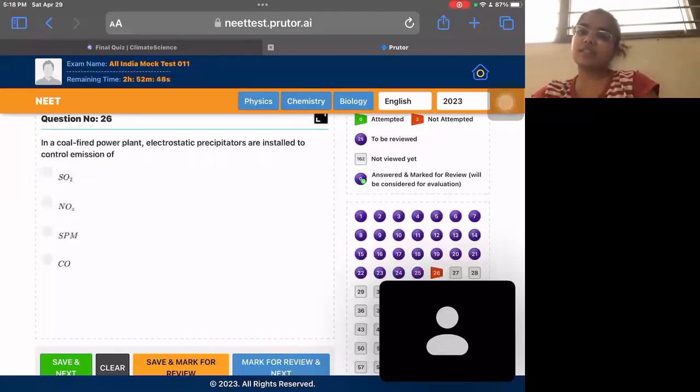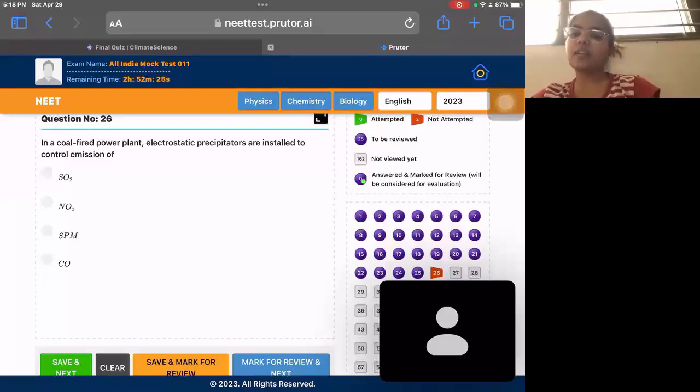Question 26. In coal-fired power plants, electrostatic precipitators are installed to control the emission of what? This is also a direct question from NCERT. You need to remember this. The electrostatic precipitators are used for controlling the dust or any other particulate matter. So they collect that. So SPM is the correct answer. They collect SPM. SO2, NO, or CO is not collected by them.